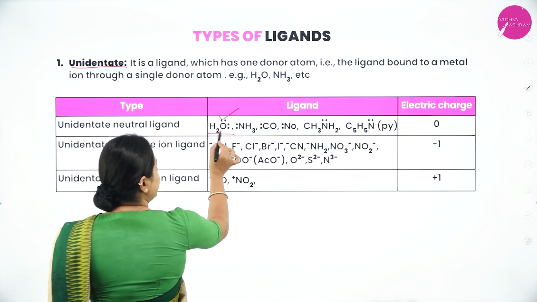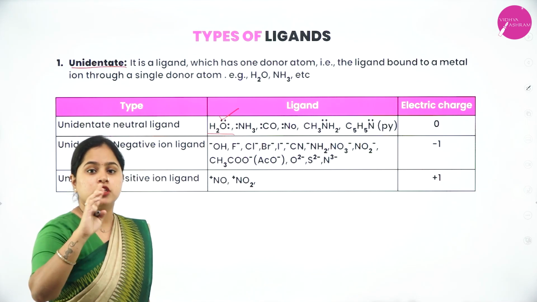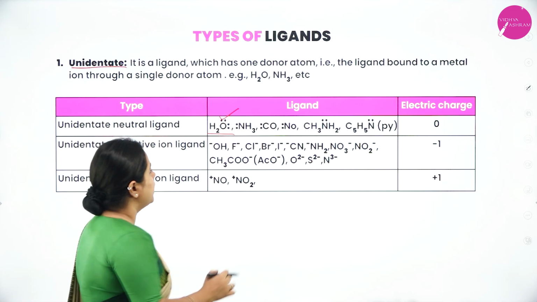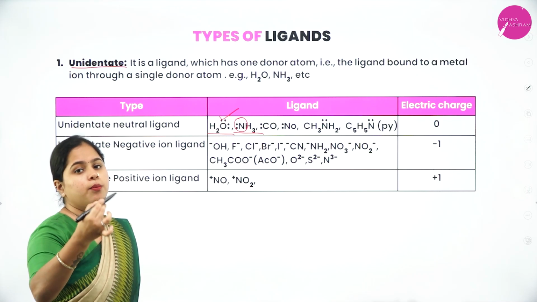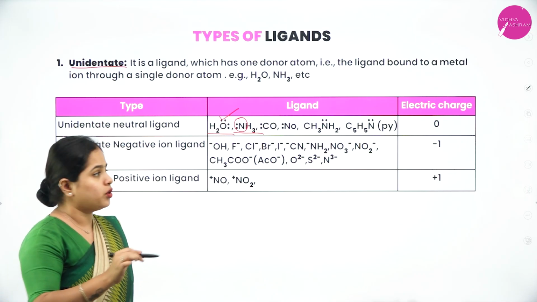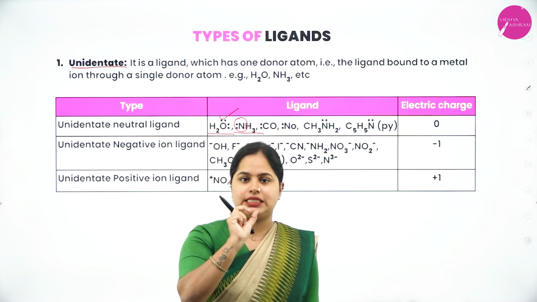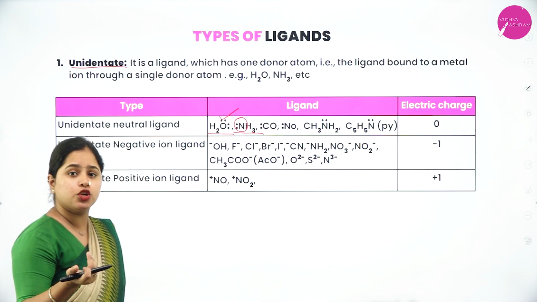As you can see, in H2O, oxygen has two lone pairs. So, oxygen will be the one forming the bond with the central metal atom. In NH3, nitrogen will be the one forming the bond with the central metal atom. So, in all these examples, it is one single atom in that molecule which forms the bond with the central metal atom. Hence, it is called a unidentate ligand.